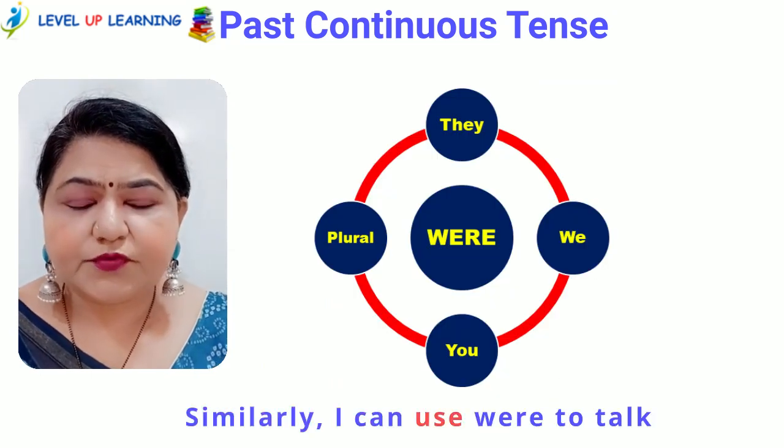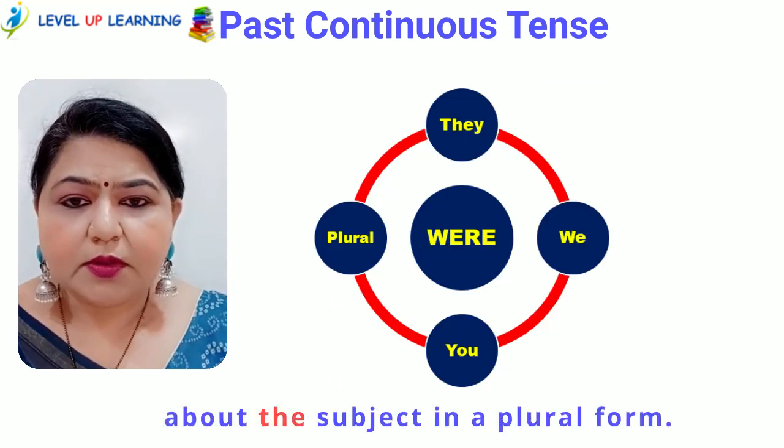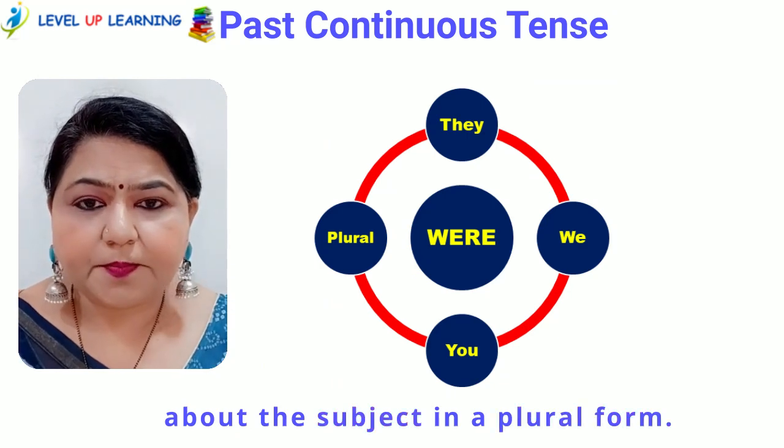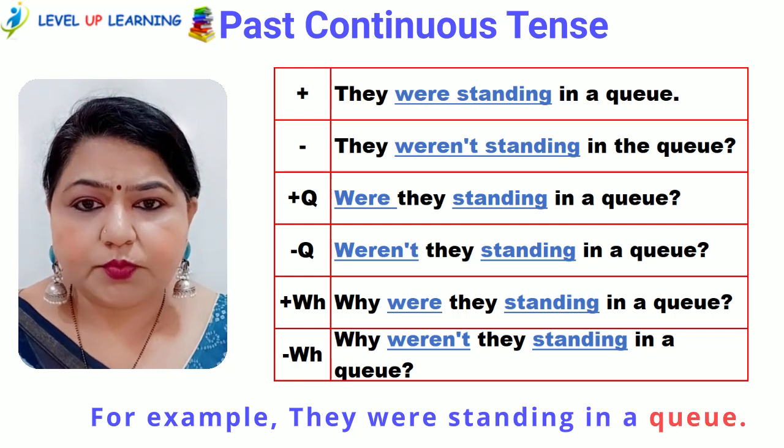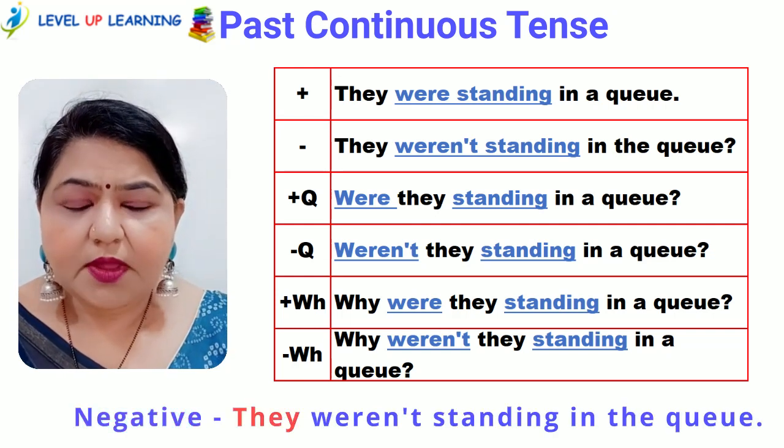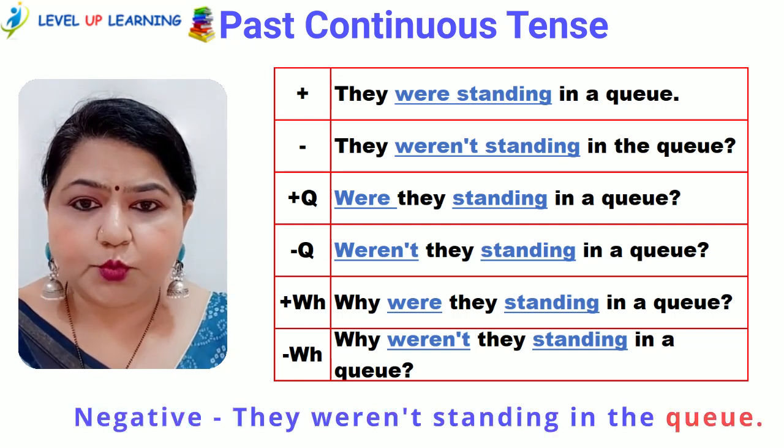Similarly, I can use were to talk about the subject in a plural form. For example, they were standing in a queue. Negative, they weren't standing in the queue.